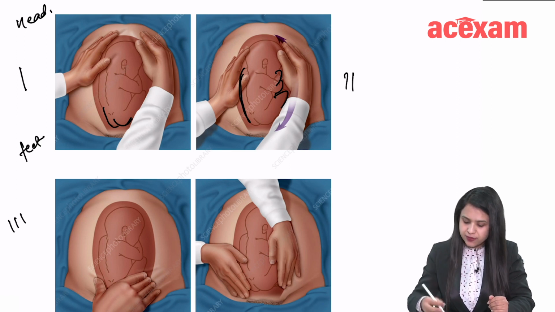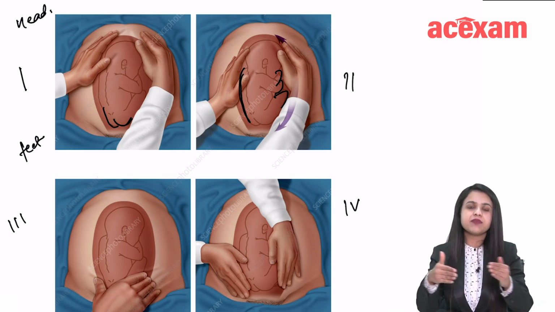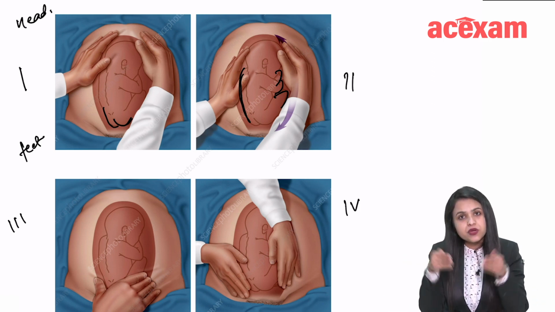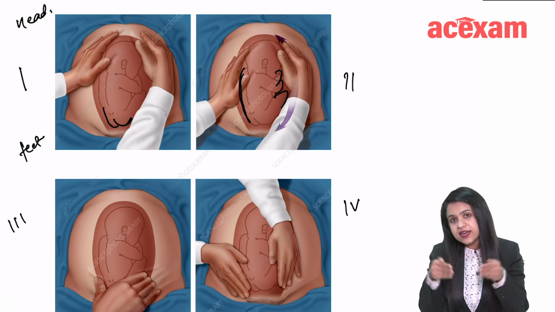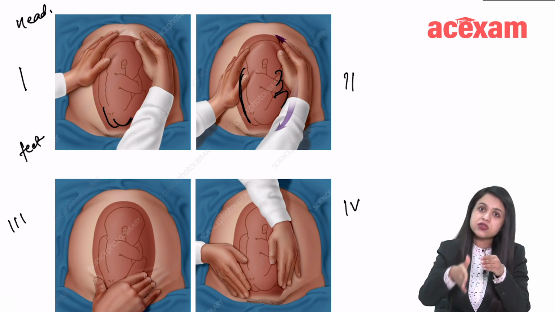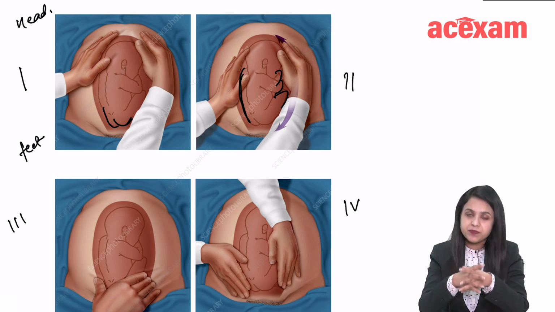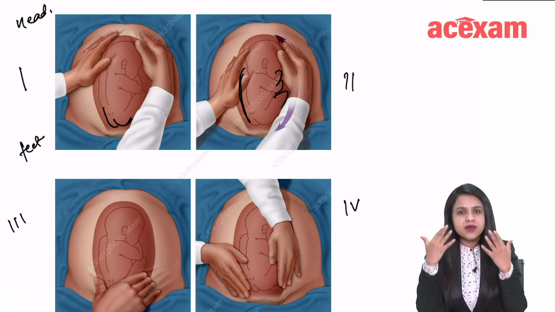And then the 4th grip, Leopold 4, is the grip where you try to reach below the presenting part, and you see if the presenting part is engaged or not. What does engagement mean? Whether it has descended and crossed the pelvic brim. See, you can use your imagination.